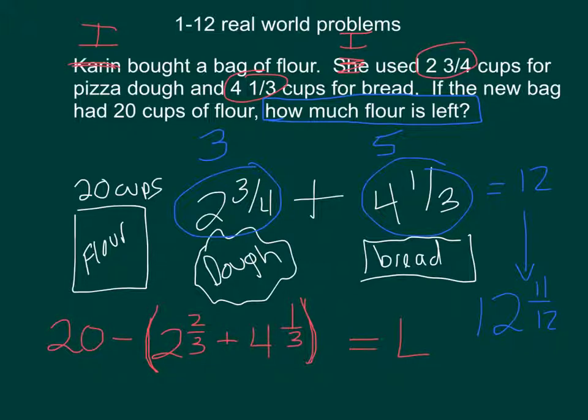If I'm using it up, I can't possibly be ending up with more. Checking your answer for reasonableness is an absolute must, because if you see it's not reasonable, it gives you the opportunity to go back and try something different.